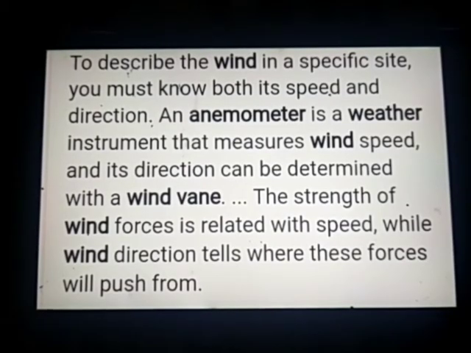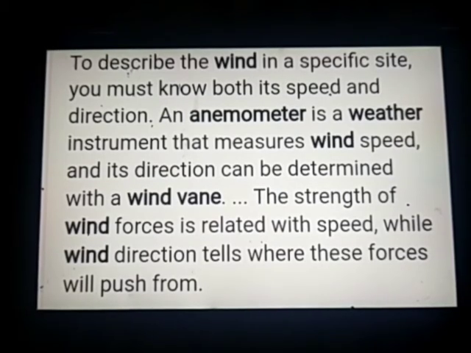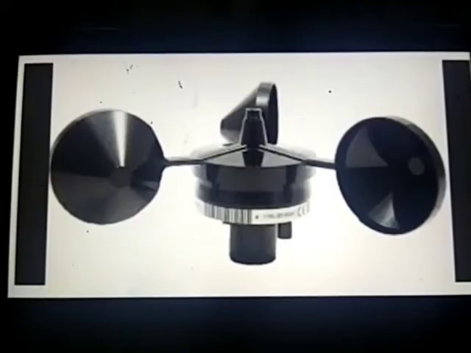Next is wind vane and anemometer. To describe the wind in a specific site, you must know both its speed and direction. An anemometer is a weather instrument that measures wind speed, and its direction can be determined with a wind vane. The strength of wind forces is related with speed, while wind direction tells where these forces will push from. I am showing you an image of a wind vane.